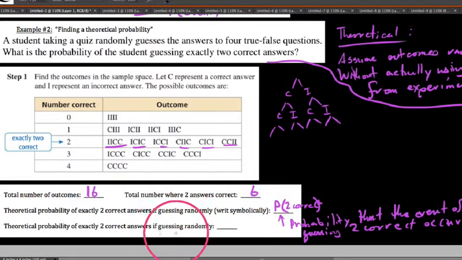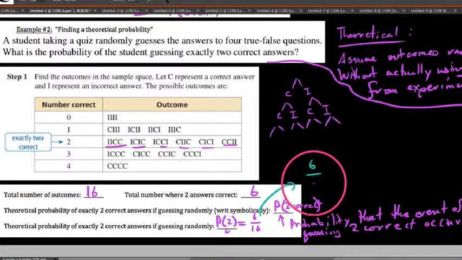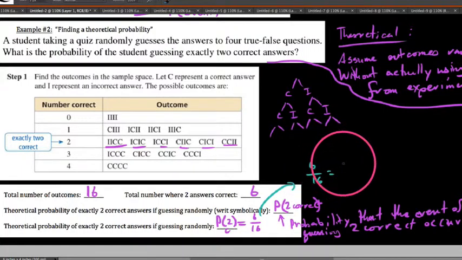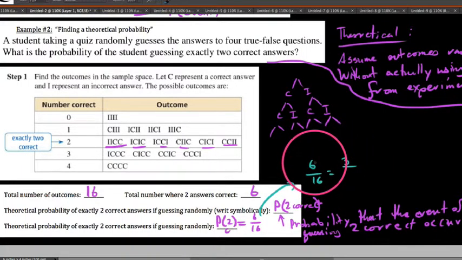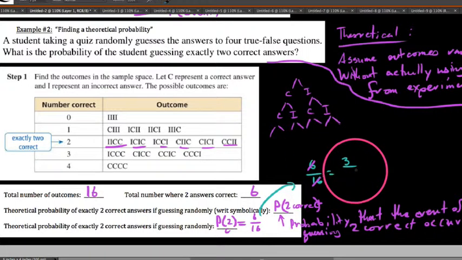So the theoretical probability of getting exactly 2 correct when guessing randomly, we would write this way: probability of 2 correct, and we get a 6 in 16 chance. A fraction should always be reduced if you can. These both share a common factor of 2, so this becomes a 3 and this becomes an 8. I can't reduce this any further.